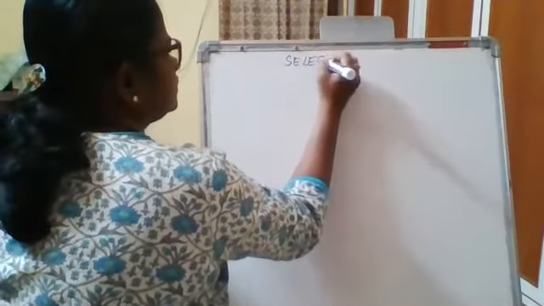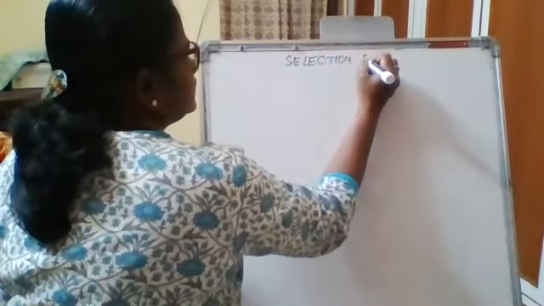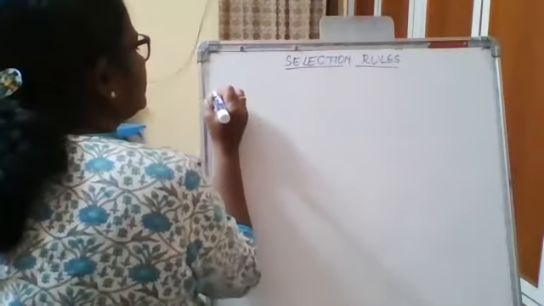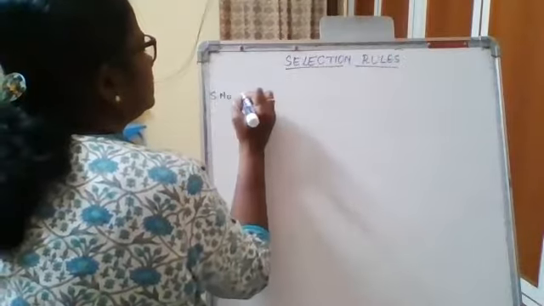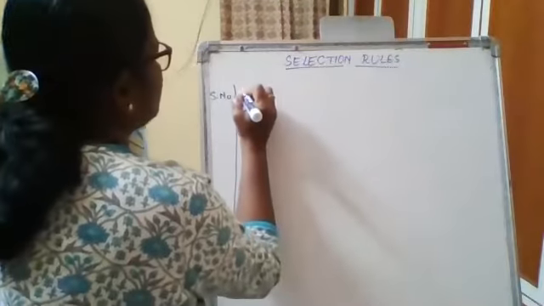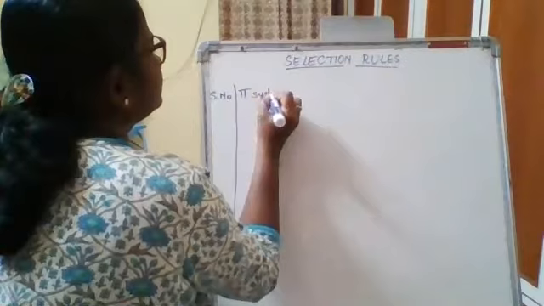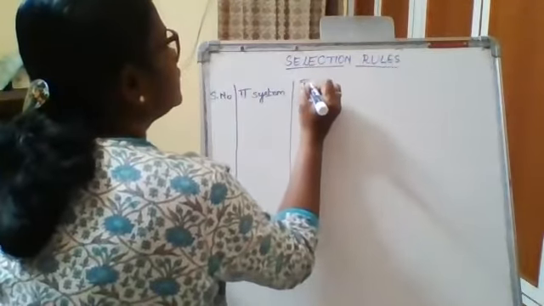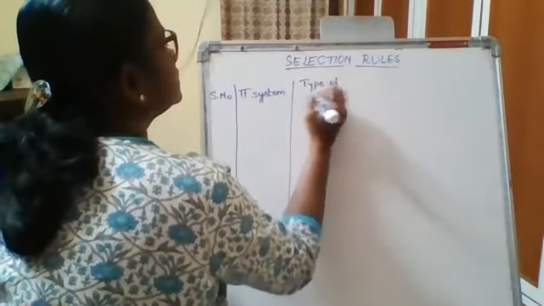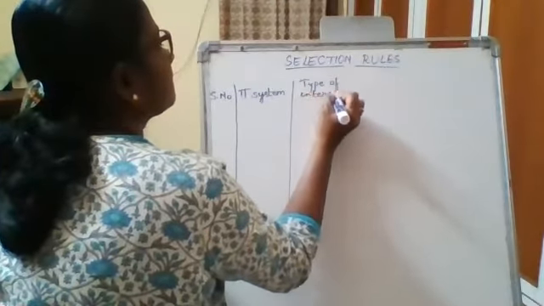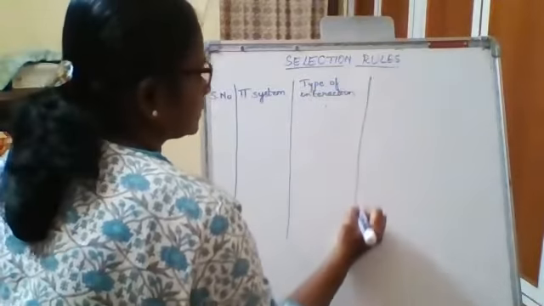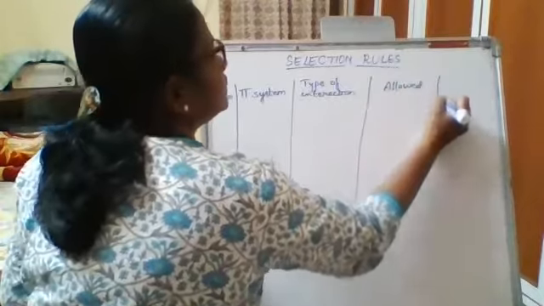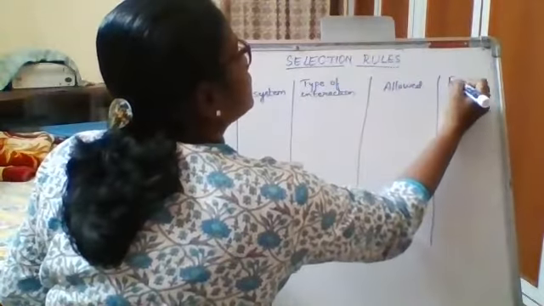Selection rules. Serial number, pi system, type of interaction, allowed, forbidden.